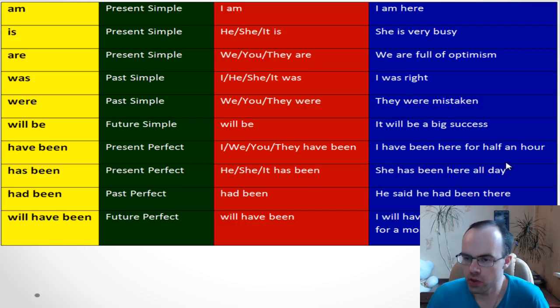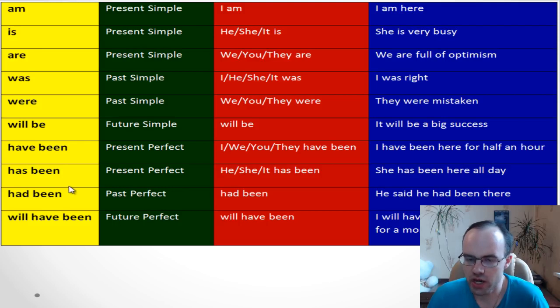So if we don't want to use this structure, so for half an hour, or this expression all day, we could say I'm here, I was here, she is here, she was here. But if we have for half an hour, if we have all day, we have only one possible solution to this problem. We need to use this tense, have been or has been, so you need to memorize it. Okay, my friends, very good.